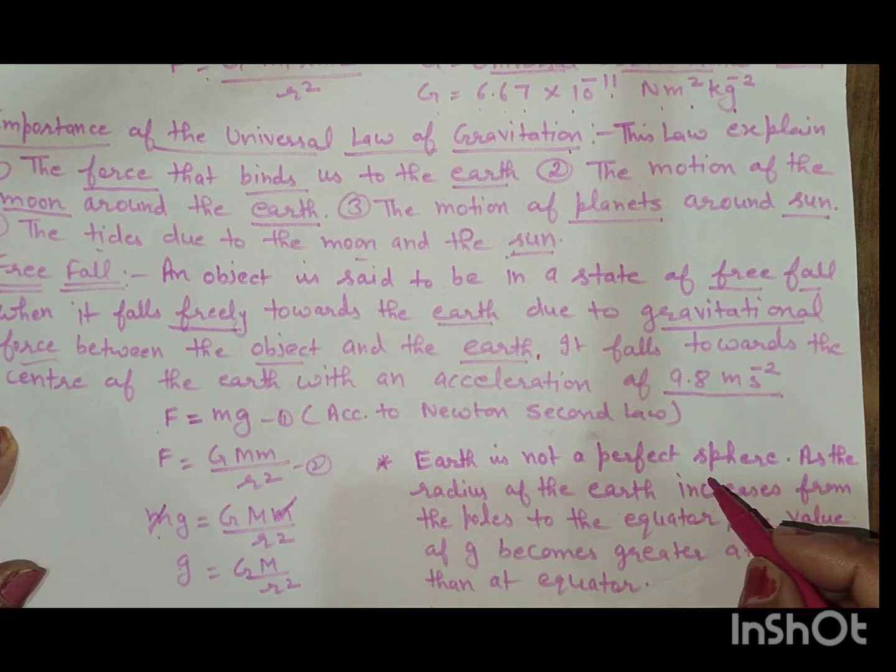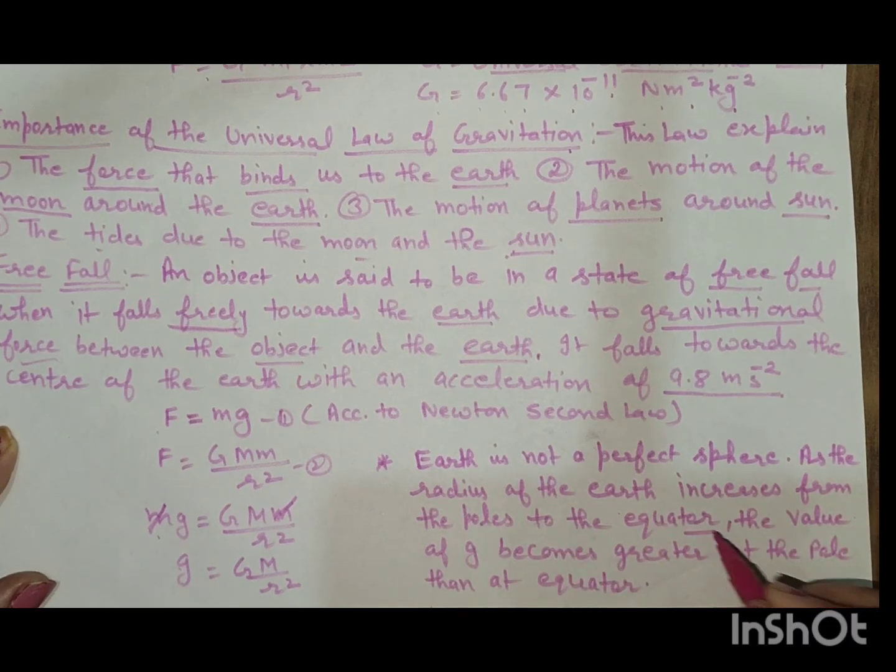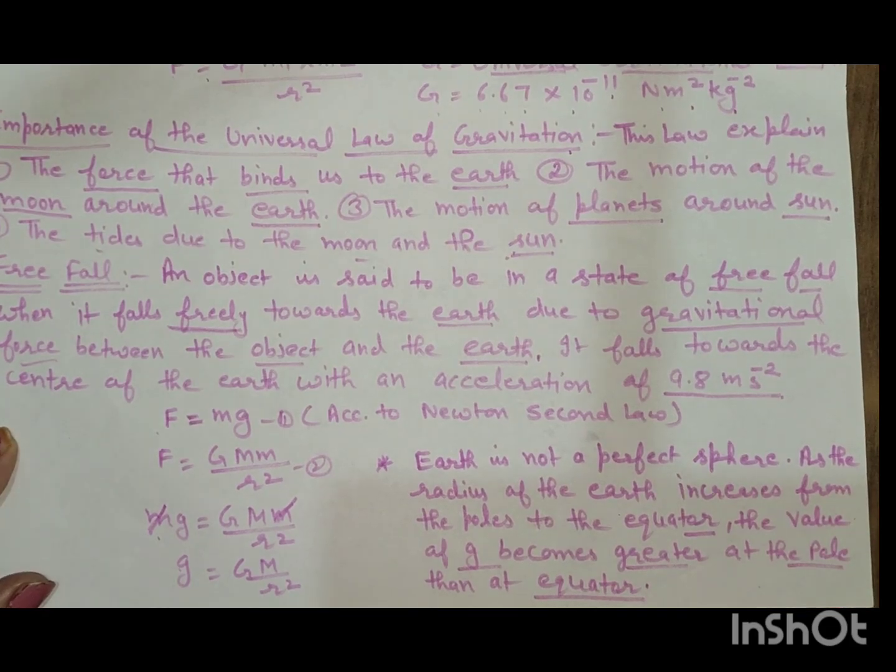Earth is not a perfect sphere. As the radius of the earth increases from the pole to the equator, the value of g becomes greater at the pole than at the equator, and zero at the center.